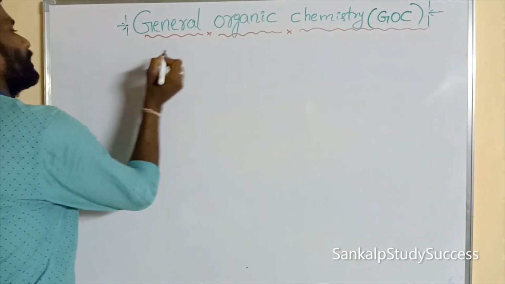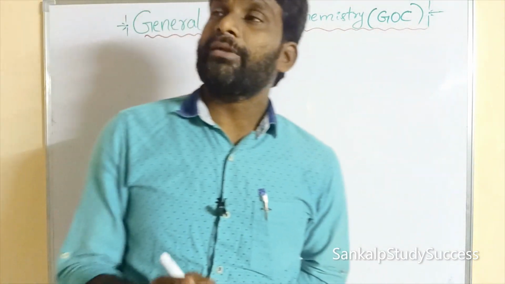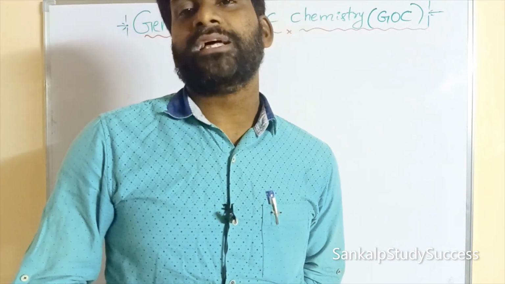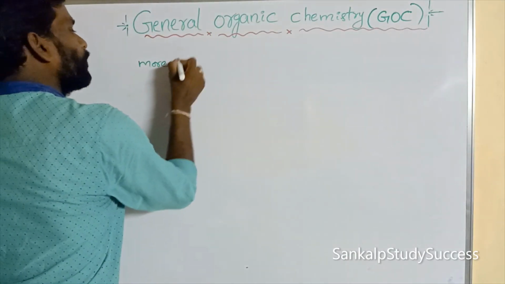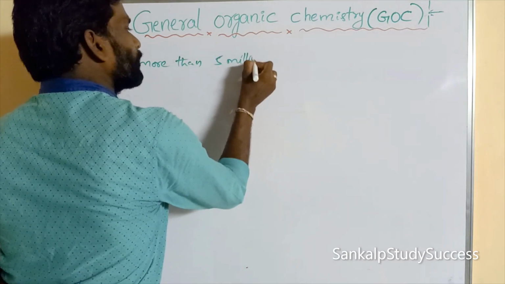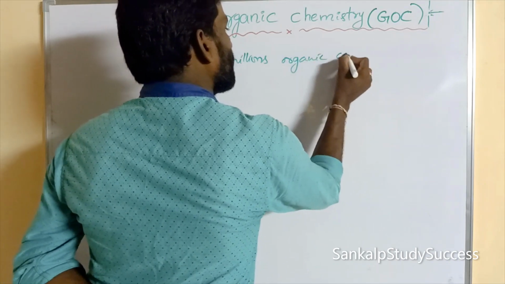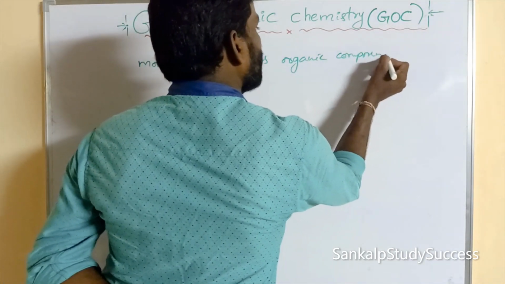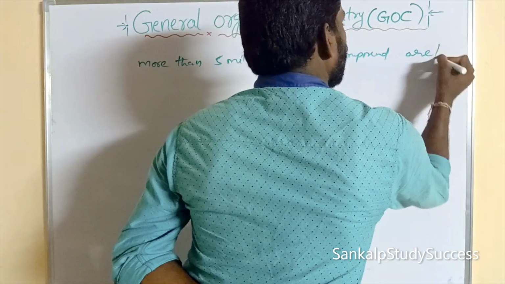Okay, at present more than 5 million organic compounds are known today. So more than 5 million organic compounds, more than 5 million organic compounds are known today.